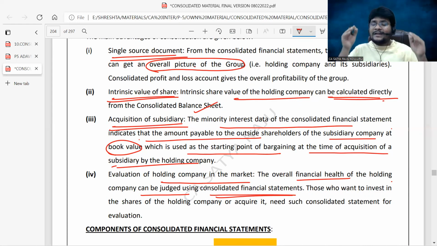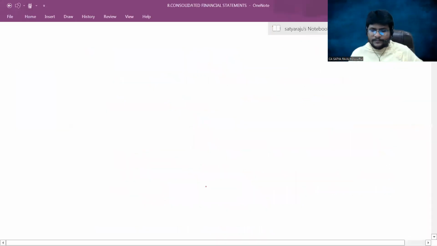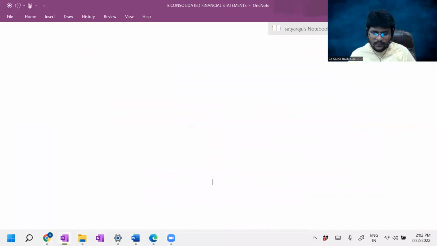But still, the results of such individual financial statements do not depict the true and fair picture of the group as a whole. If you check the overall financial statements results only, then you have a good idea whether the group is performing well or is badly impacted. We can easily know.